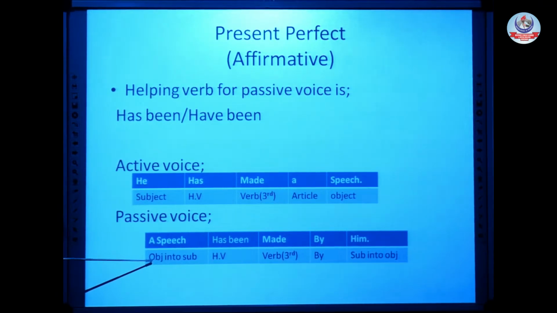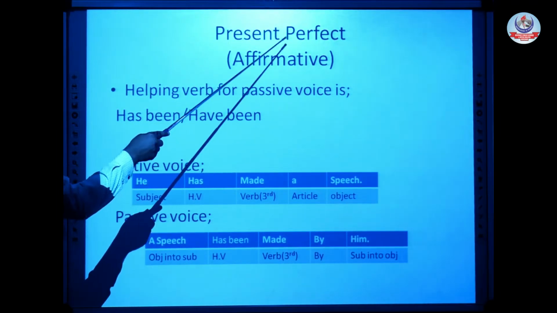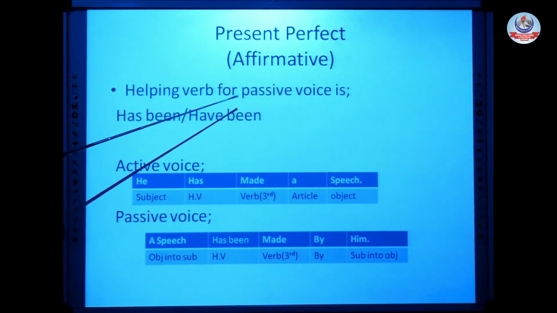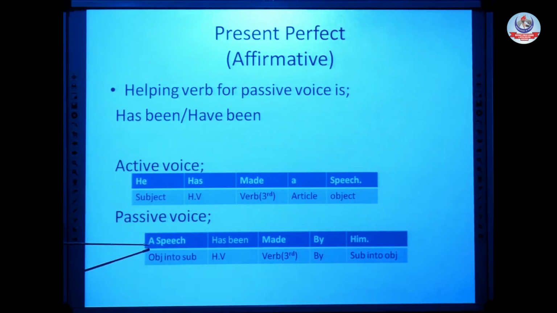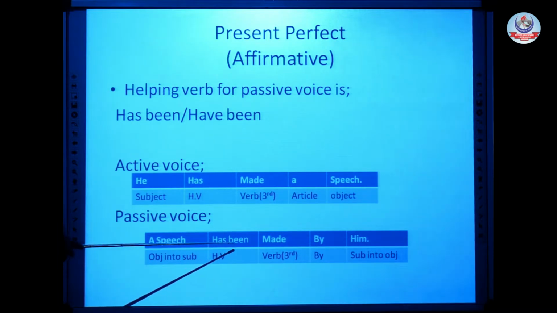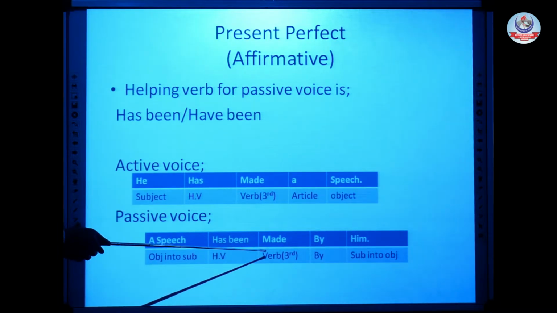Object into subject. Next thing is the helping verb. I have already explained that for present perfect tense in passive voice, our helping verb will be has been or have been according to the subject. Here our subject is singular, so our helping verb will be has been. We add been with the helping verb. A speech, singular, has been. A speech has been.